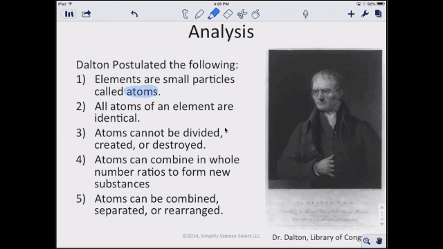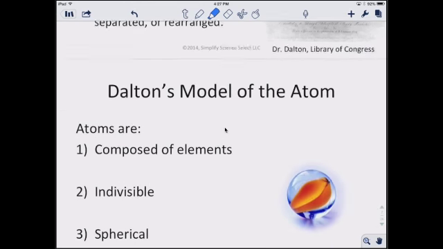And so this led to Dalton's theory, and some of this wasn't precise enough for what we'll see later on, but this was the first postulate of the atom, and basically the five things that Dalton talked about.